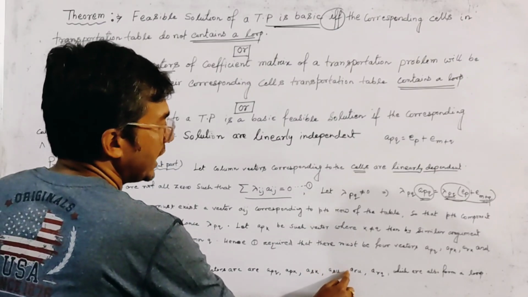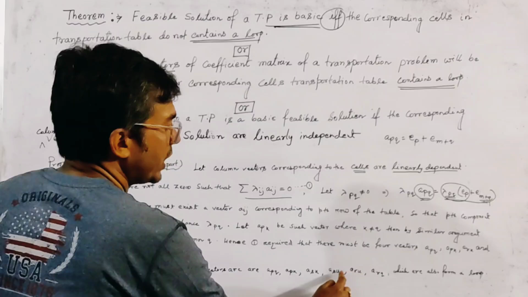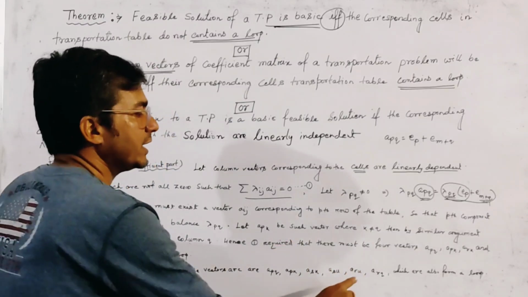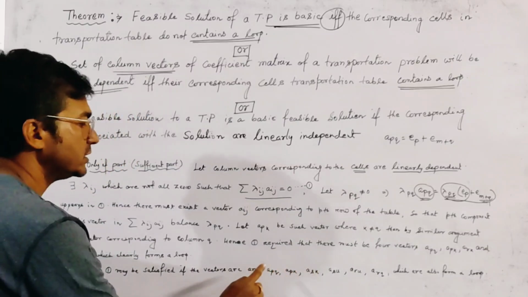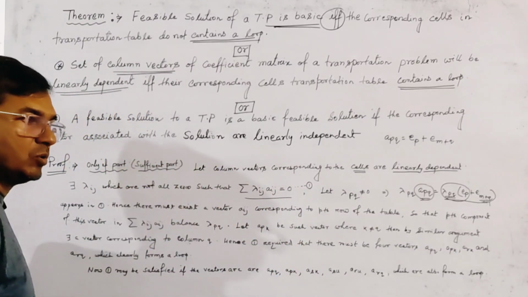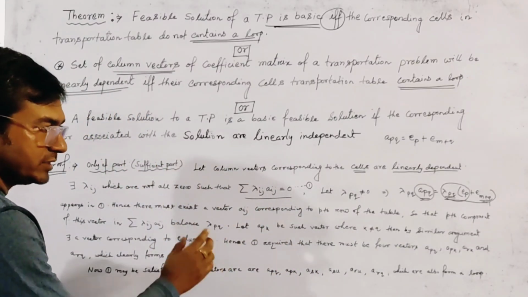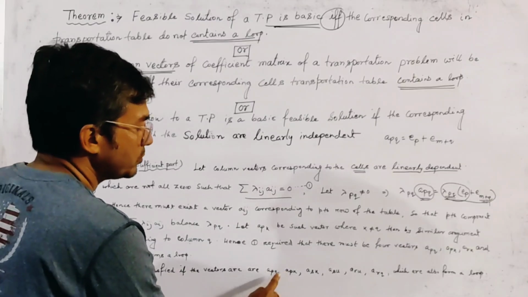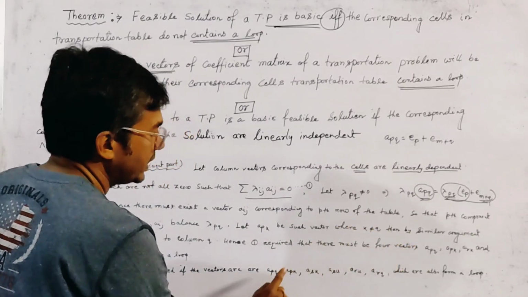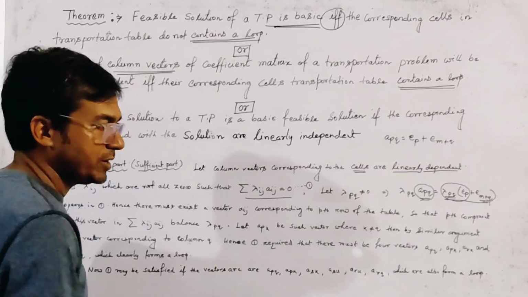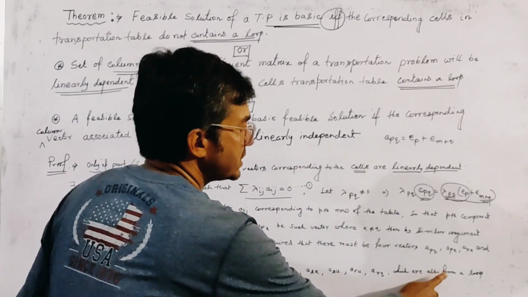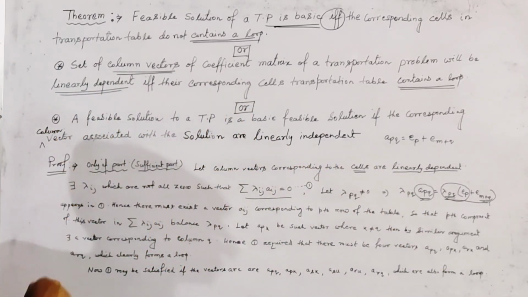Now we take a_ru, because the u's are the same, and the last vector is a_rq, because this q and the first q are the same. Here 4 vectors were taken before, and here there must be 1, 2, 3, 4, 5, 6 vectors, which also form a loop.